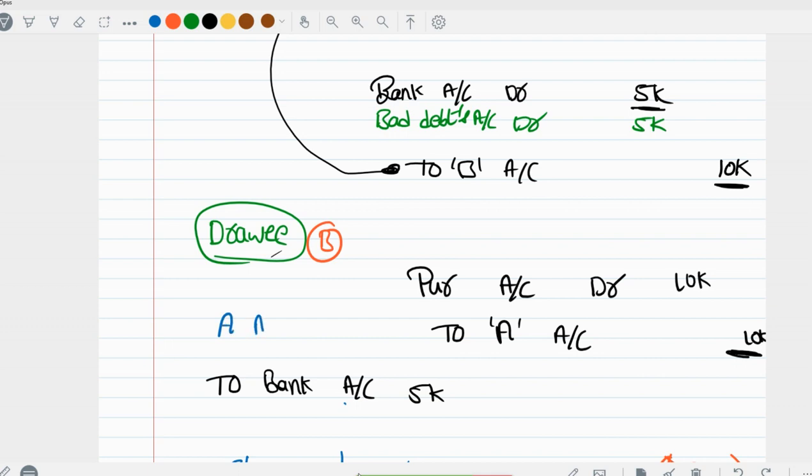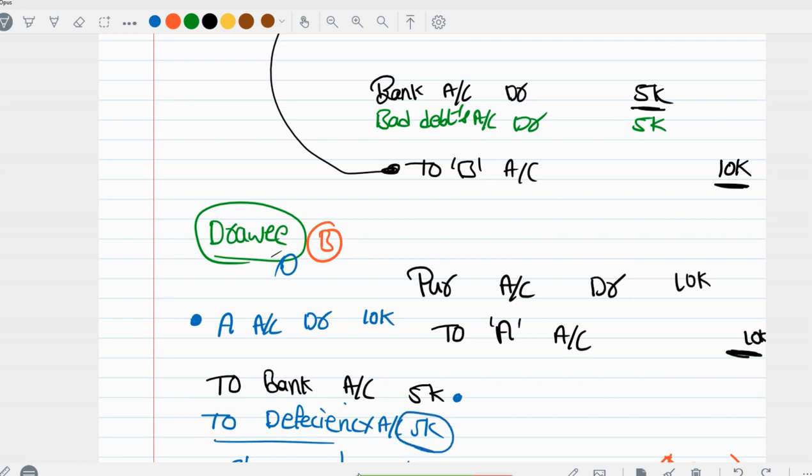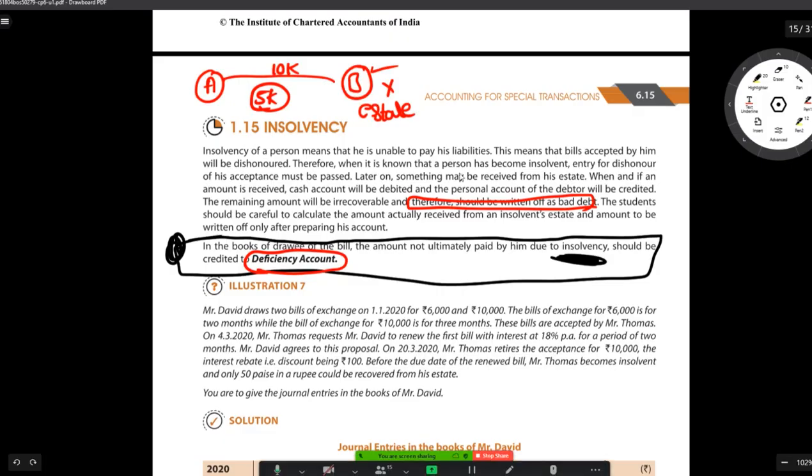To cancel it I will debit A account 10,000. So you have debited 10,000 but credited only 5,000. Again I need to write it off. I'll create a new account called deficiency account. I'm going to transfer the remaining balance which the drawee cannot pay, which is 5,000, to the deficiency account. This is what we discussed yesterday. Now based on this we're going to do problems. Let's check out problem number 7.